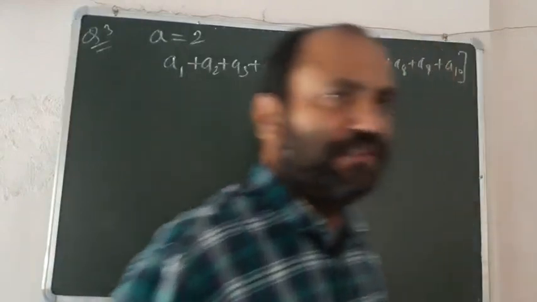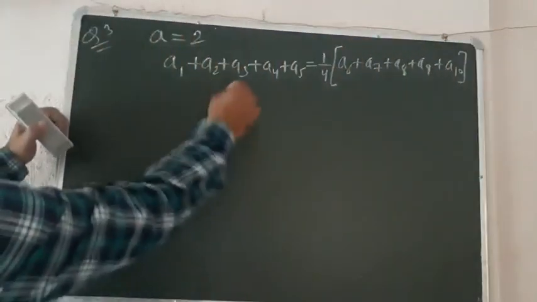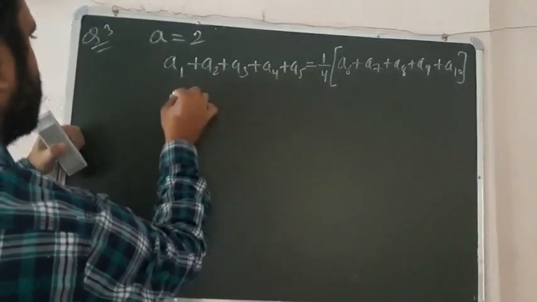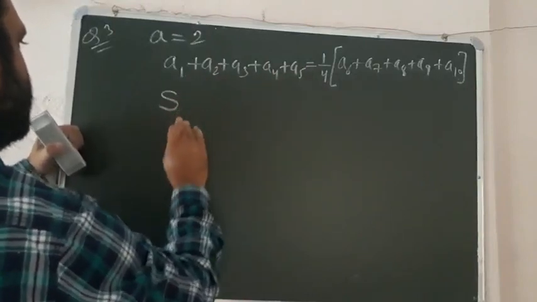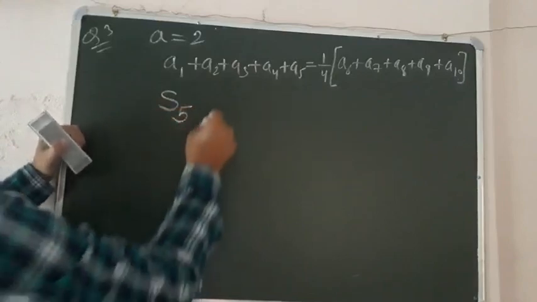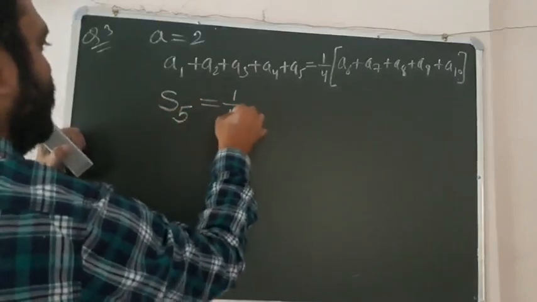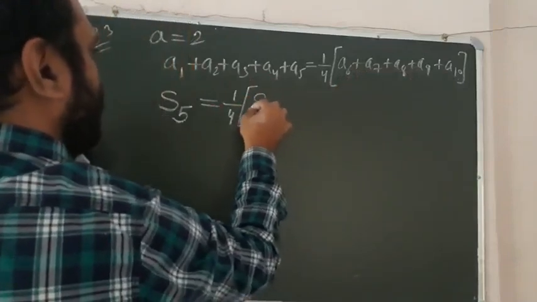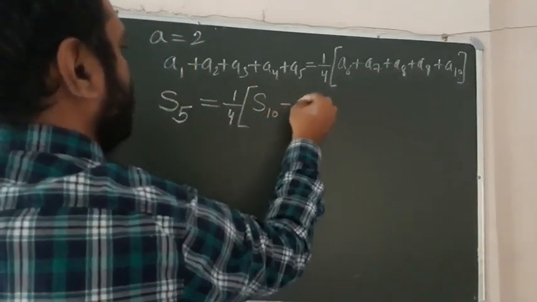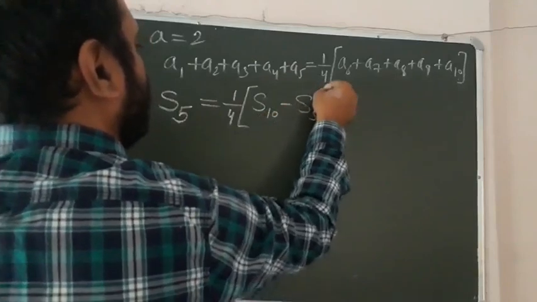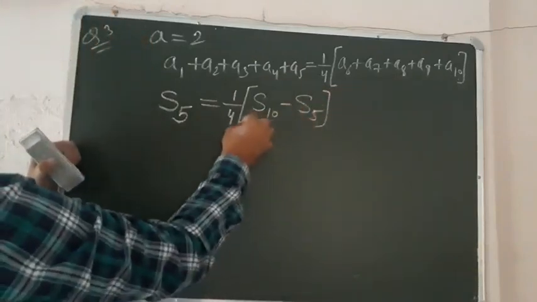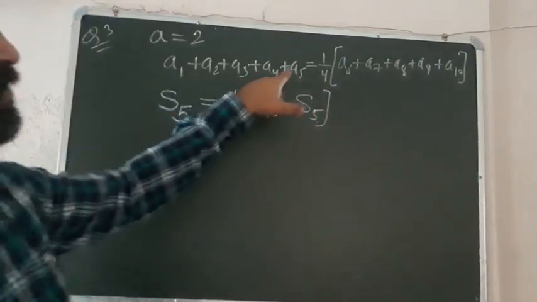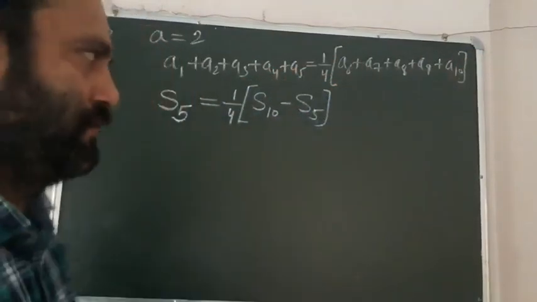the 20th term. Yes. So as you see, beta ji, this is called the sum of first 5 terms. Means you can write this as S5, and 1/4 of the next 5 terms you can write as S10 minus S5. Look carefully, S10 minus S5, okay. The first 5 terms and the next 5 terms, okay.